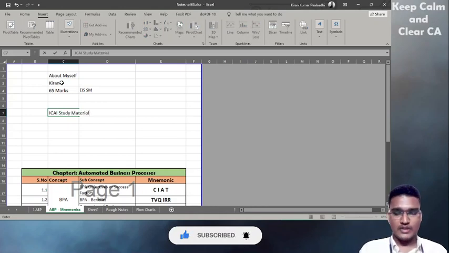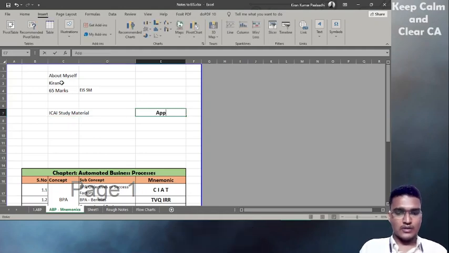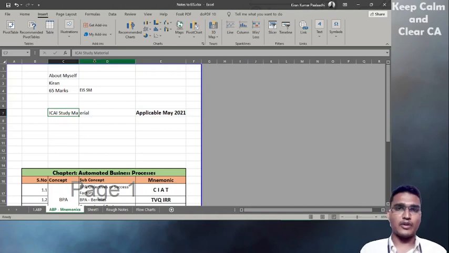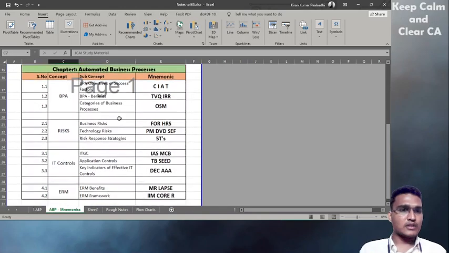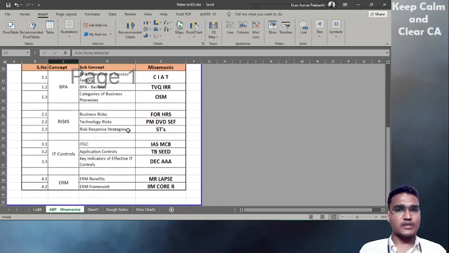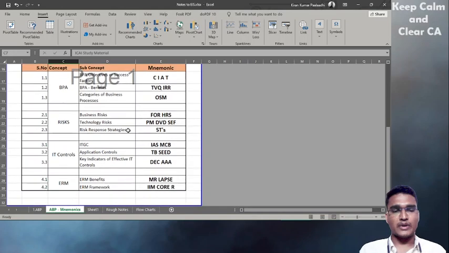I'll cover the latest study material which is applicable for May 2021 exam onwards. What is the ICA material? I'll be covering from that material only. Also I'll give some mnemonics. These are important topics which need mnemonics to remember the headings.